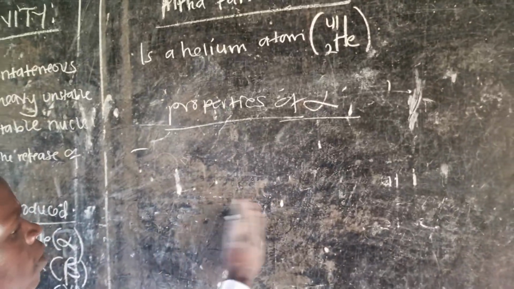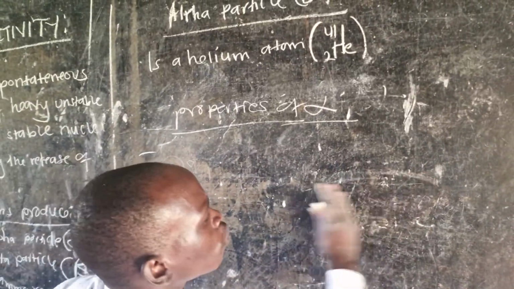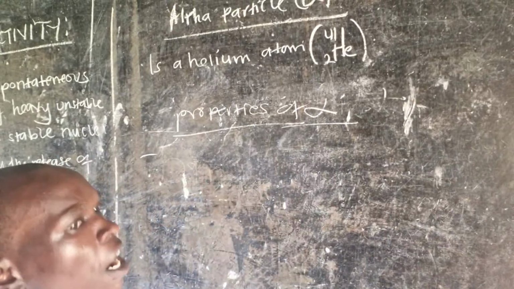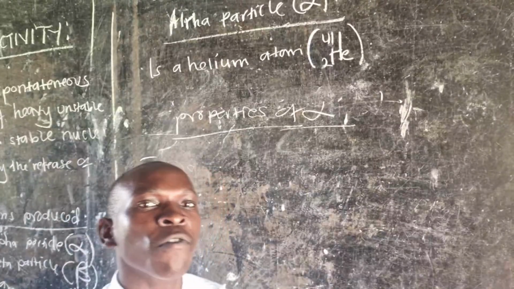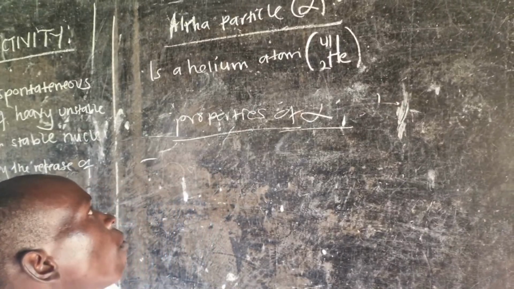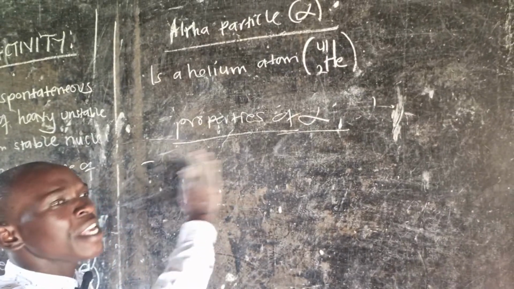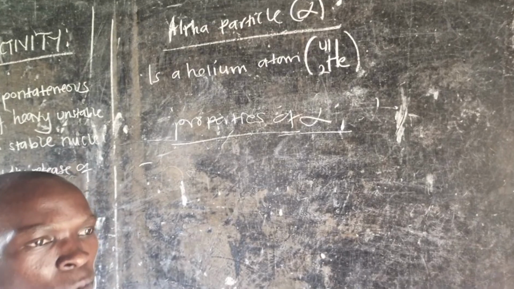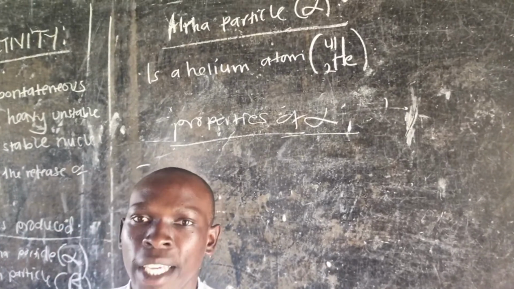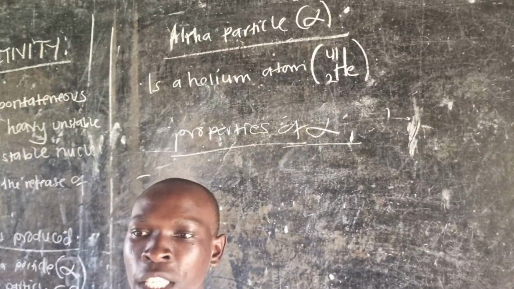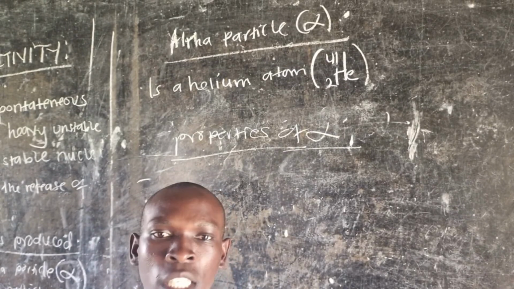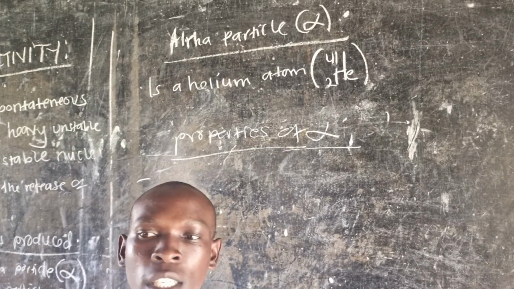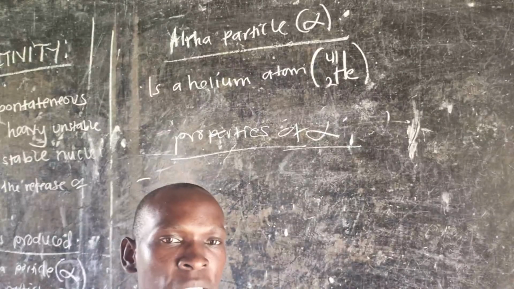One, these alpha particles affect photographic plates, or photographic films. Now, what do we mean here? When you go to a hospital and they scan you, or they take an X-ray scan, there is always a photograph that is interpreted by the medics.